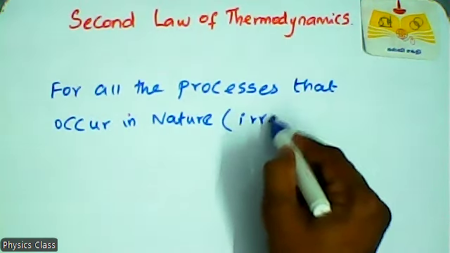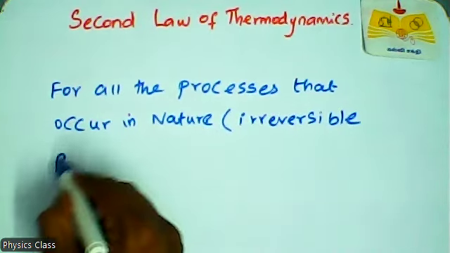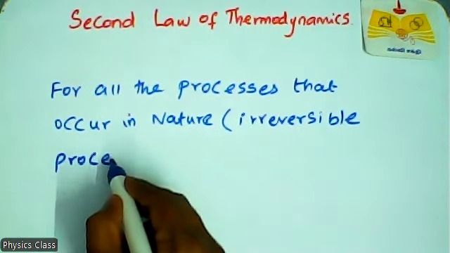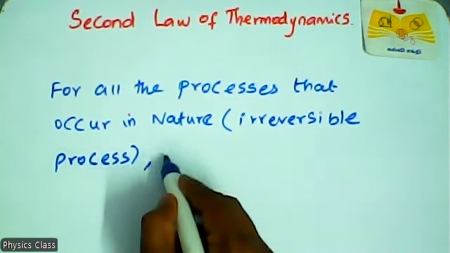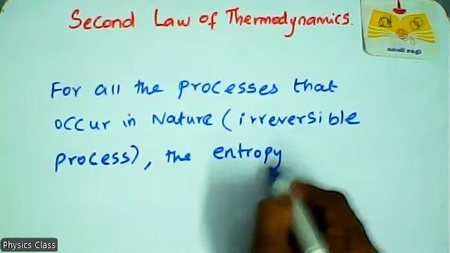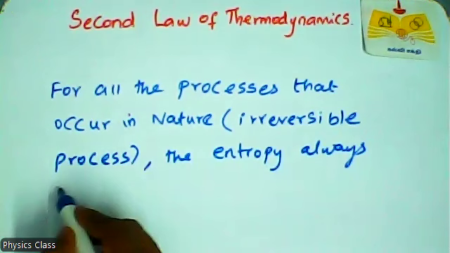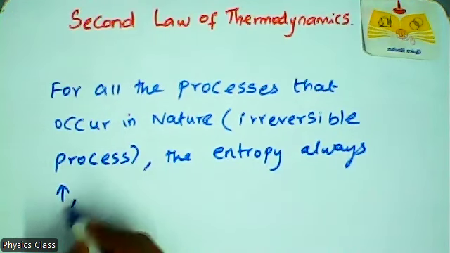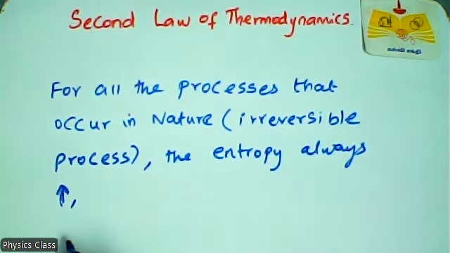Yeah, irreversible processes. Okay. So all the processes means irreversible processes. In nature, the entropy always increases. I denote this with an arrow, increases.